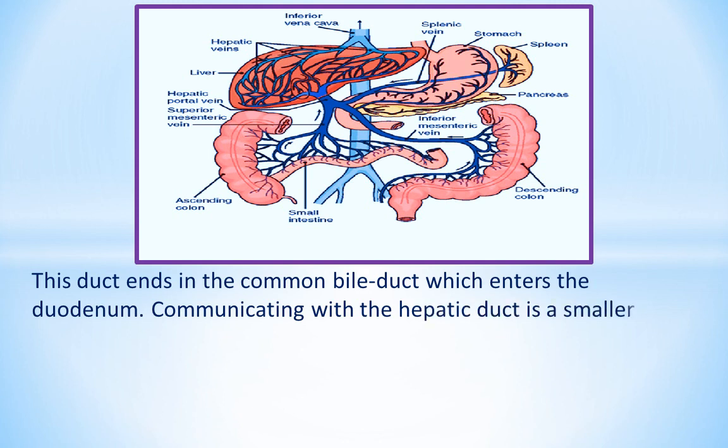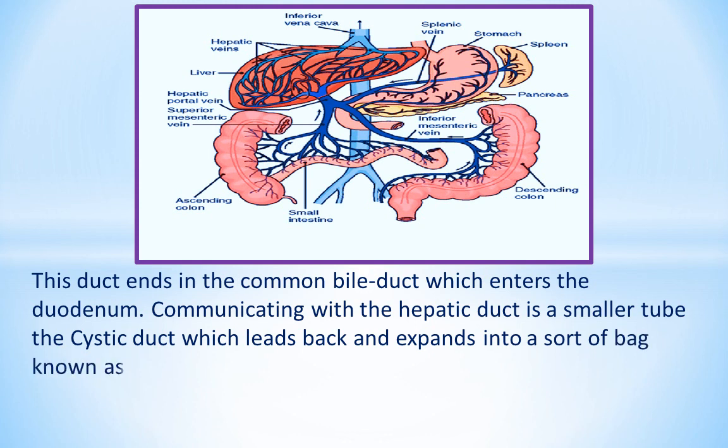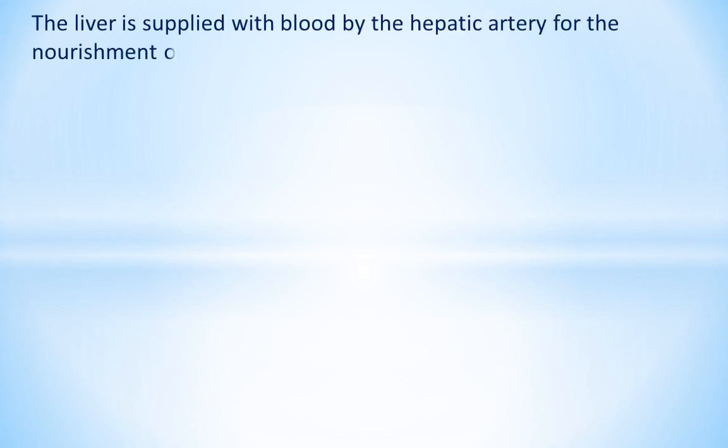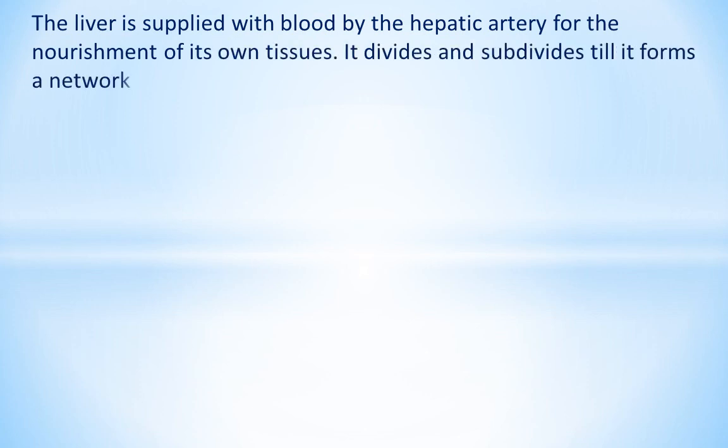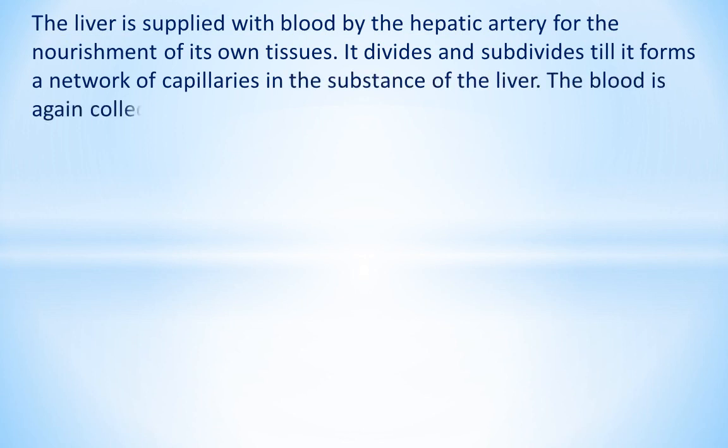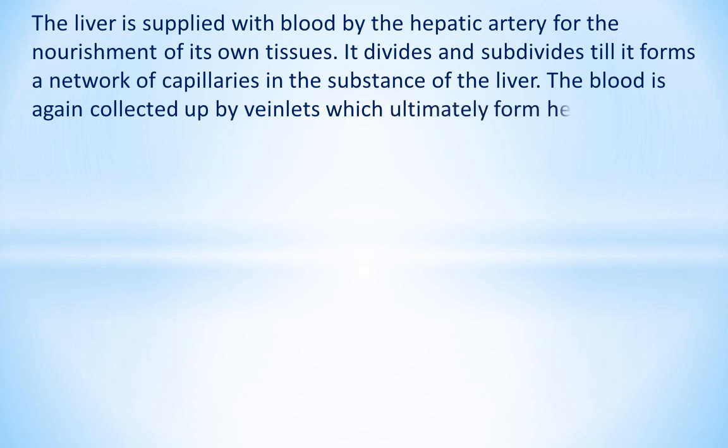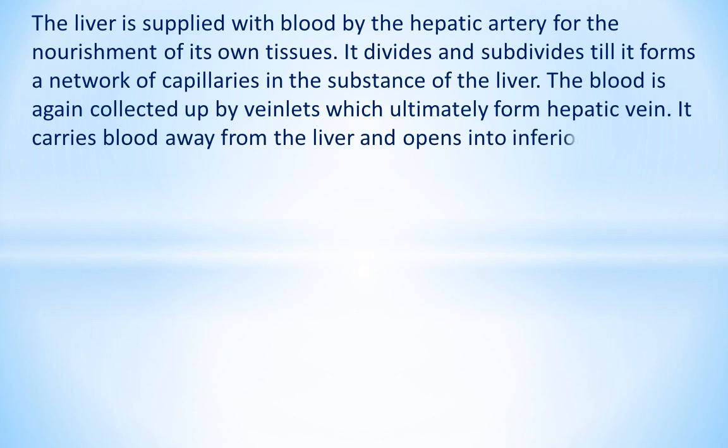Communicating with the hepatic duct is a smaller tube, the cystic duct, which leads back and expands into a sort of bag known as the gall bladder. This stores up bile when not required in the body. The liver is supplied with blood by the hepatic artery for the nourishment of its own tissues. It divides and subdivides till it forms a network of capillaries in the substance of the liver. The blood is again collected up by veinlets, which ultimately form the hepatic vein. It carries blood away from the liver and opens into the inferior vena cava.